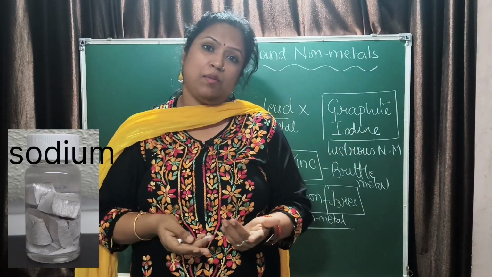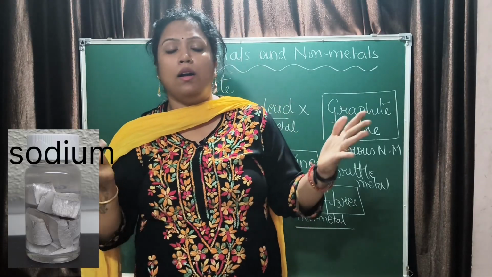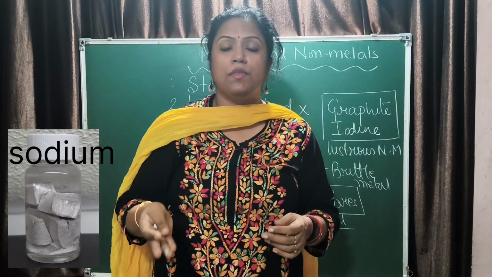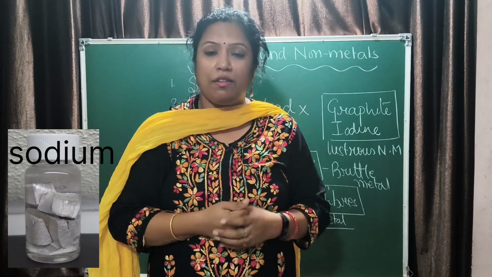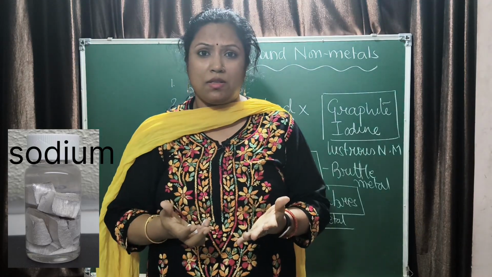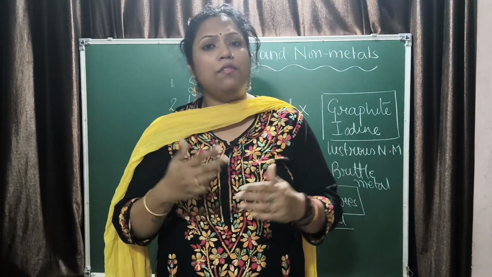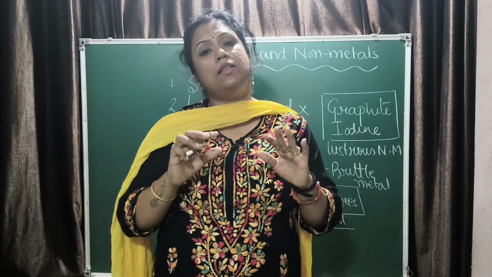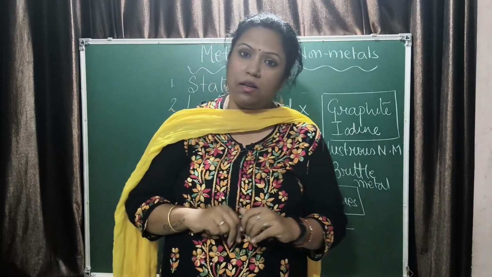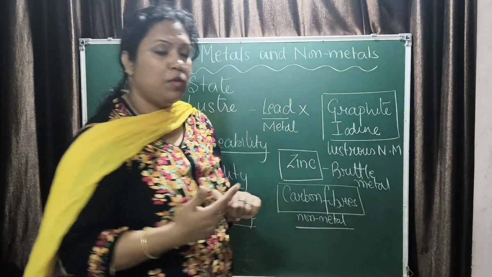So it has a low melting and boiling point. If I say metals are hard, then you have sodium and potassium. Sodium and potassium can be cut by knife, so they are soft metals. Understood? So in each and every property, we see that there is an exception present. Is that clear? Let me clear the board first, then we move ahead.